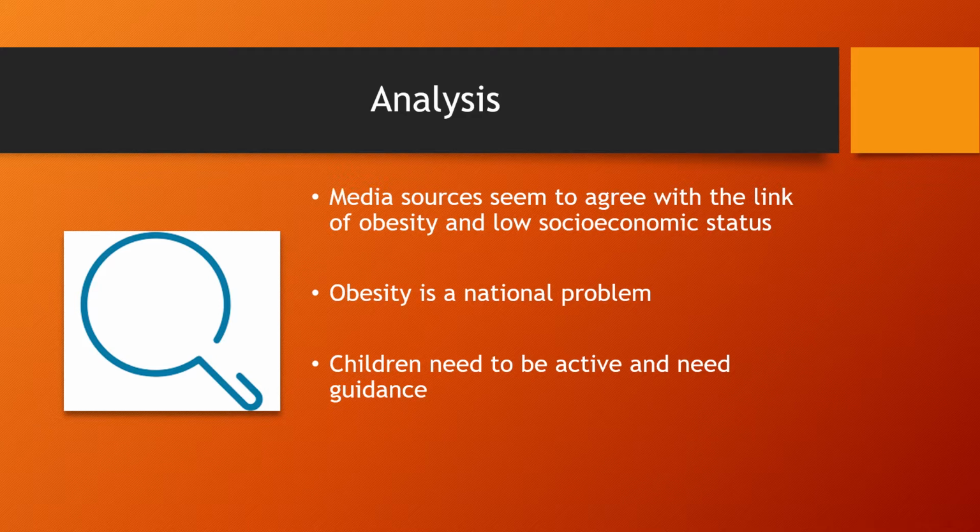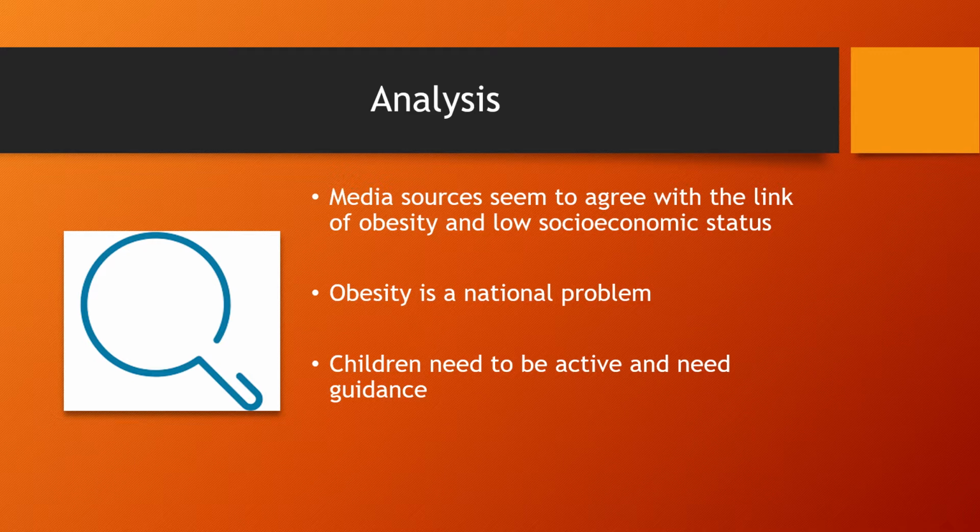Going back to the CNN slide, the map did display all the different states color coded, explaining the different rates of child obesity within each state, from the highest rate to the lowest rate of child obesity.